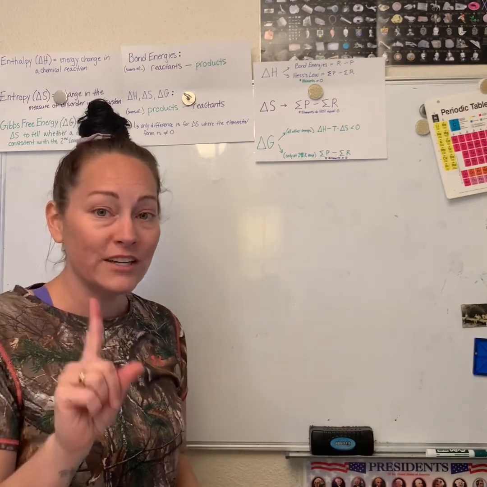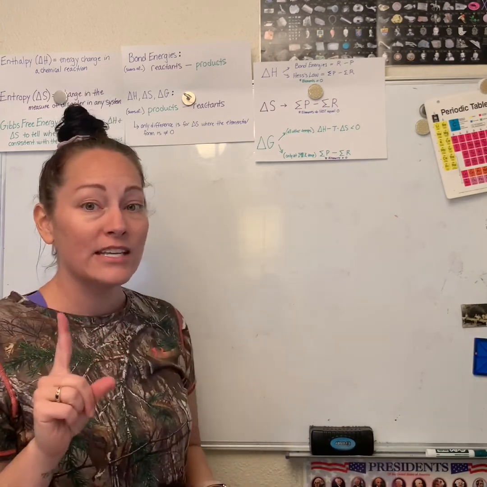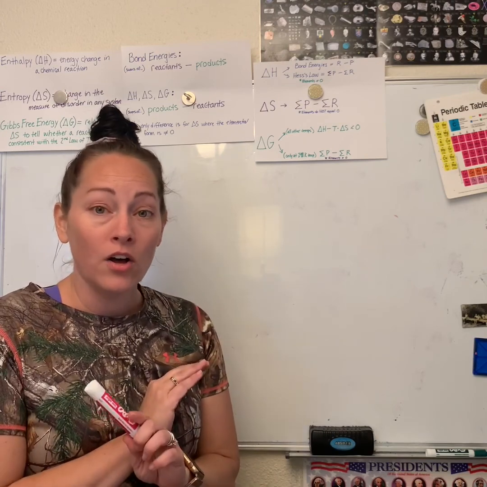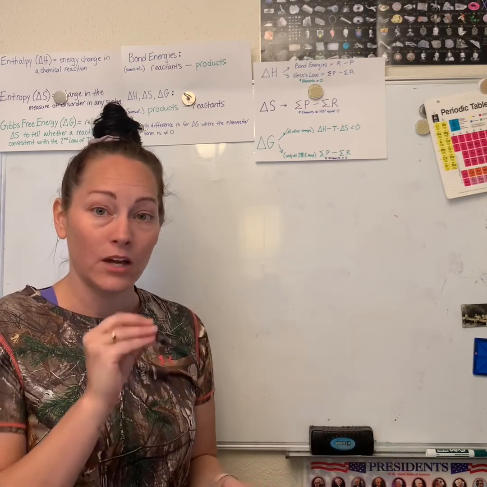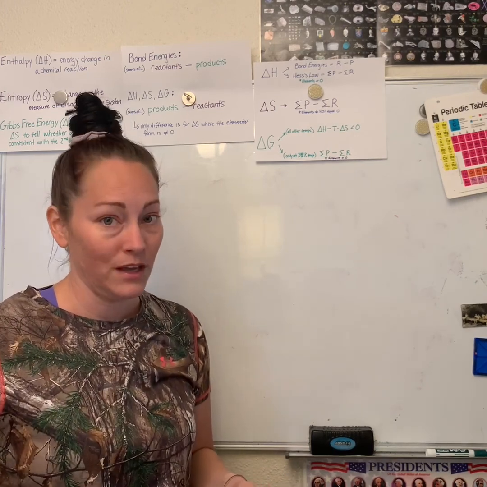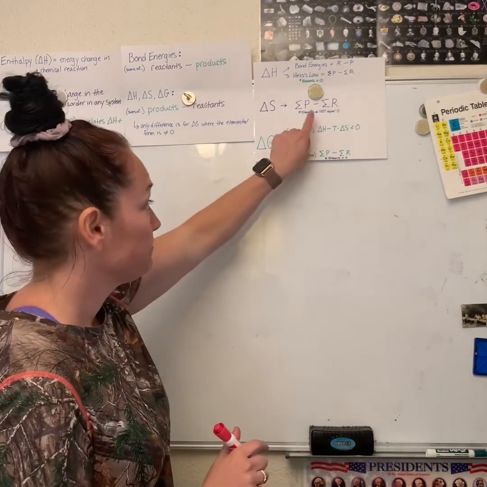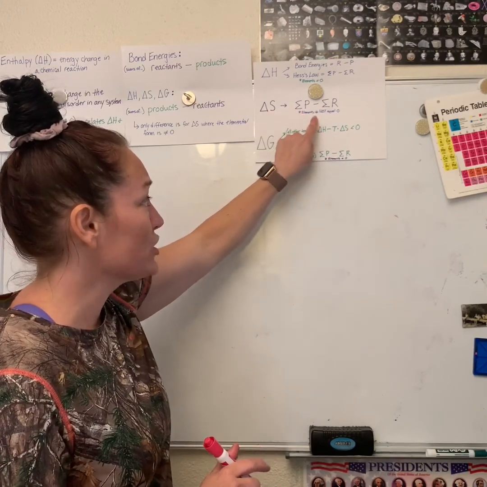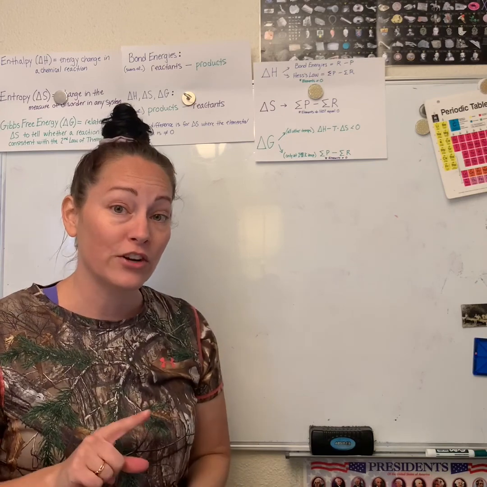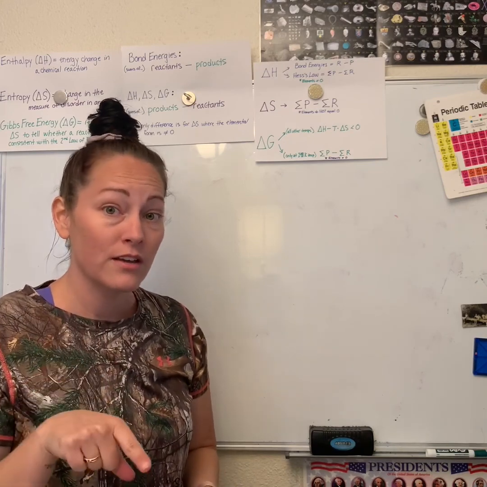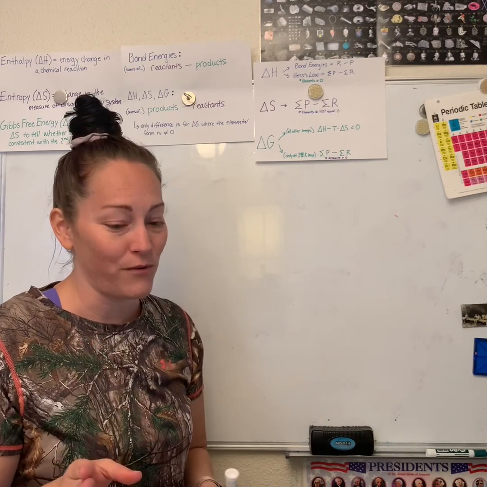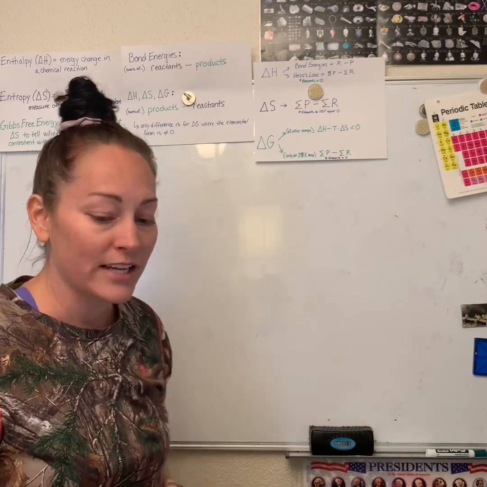The only difference that you have to be aware of is that when you're dealing with entropy, all substances, even elements like O2, N2, all those things, have absolute entropy. So that means that when we use this equation, elements do not equal 0. So in this case, they're either going to give you the element number or they're going to have you solve for it, okay? So go ahead and take a look at the next table.